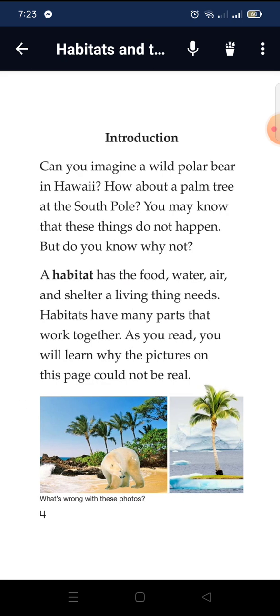Introduction. Can you imagine a white polar bear in Hawaii? How about a palm tree at the South Pole? You may know that these things do not happen, but do you know why not? Habitats are the food, water, air, and shelter living things need. Habitats have many parts that work together. As you read, you will learn why the pictures on this page could not be real.